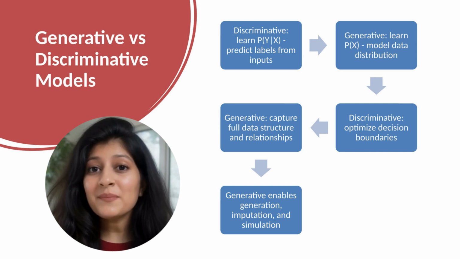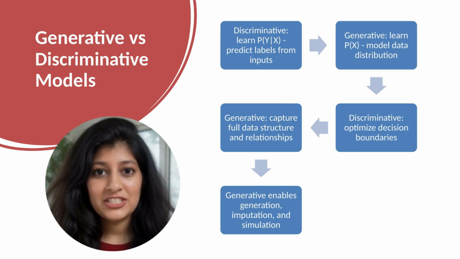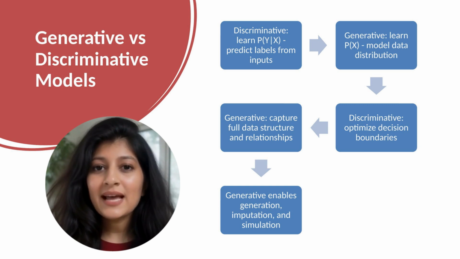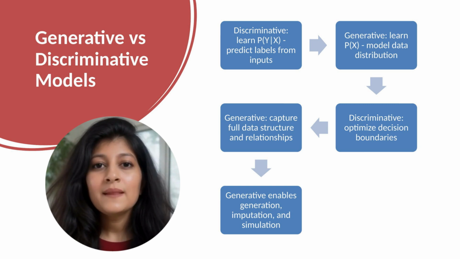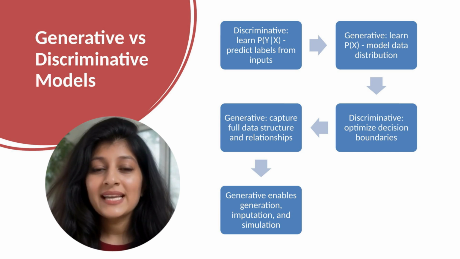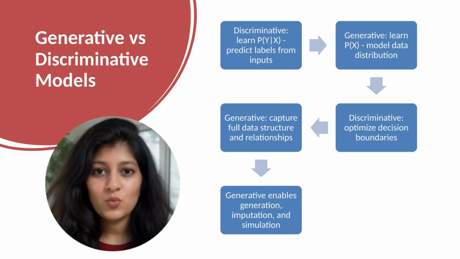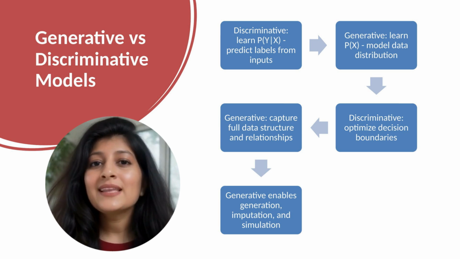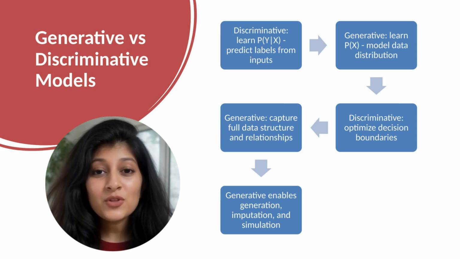Generative models learn P(X), the probability distribution of data itself. They learn patterns, structures, and relationships throughout the data. Because they model the full distribution, they can generate new samples by sampling from the learned distribution. They can also compute conditional probabilities P(Y|X), that's P(X|Y) P(Y) / P(X), though they're typically less efficient for classification than discriminative models.